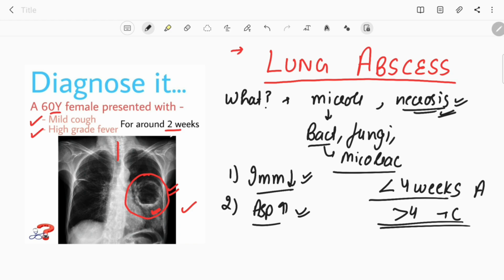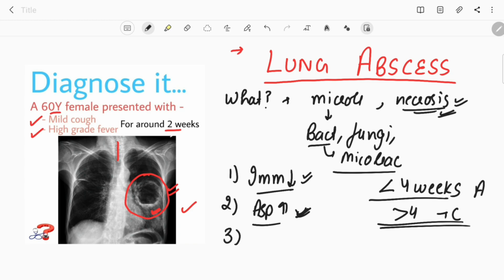And the disorders in which the chance of aspiration is more are if the patient is having epilepsy or seizure disorder, bulbar or pseudobulbar palsy, in case of alcohol intoxication, or in some cognitively impaired patients, in cases of Alzheimer disease, or vocal cord palsy patients, bedridden patients, or patients in coma. So these are the patients where the risk of aspiration is more.